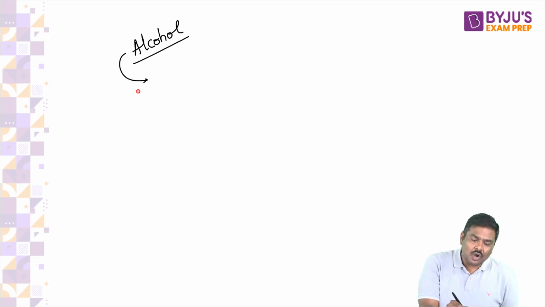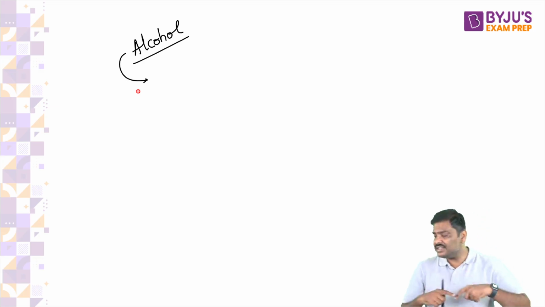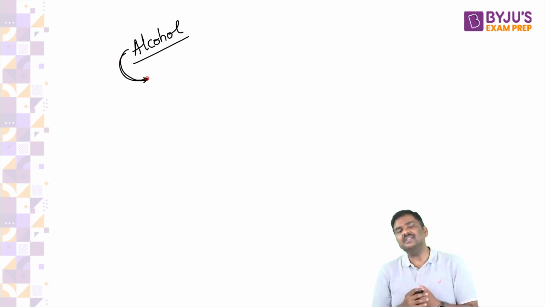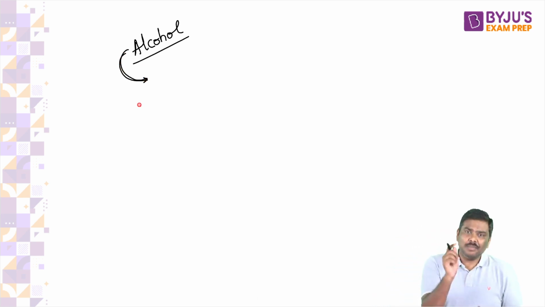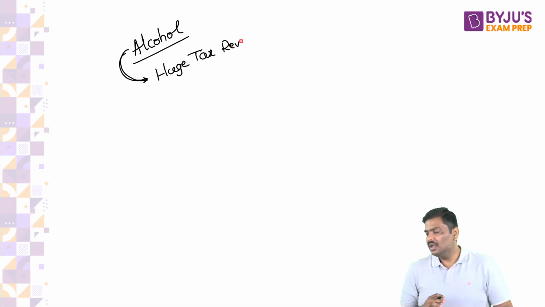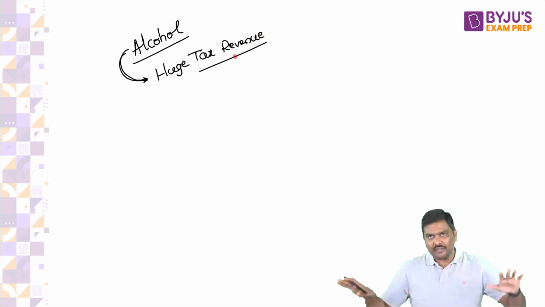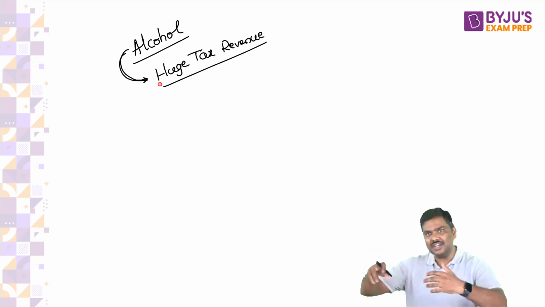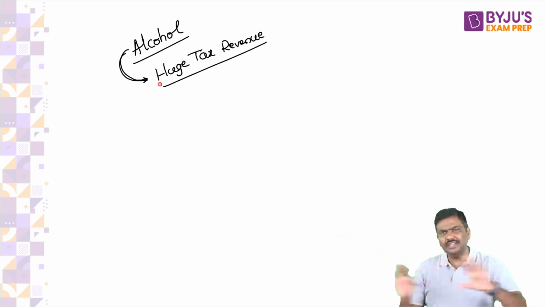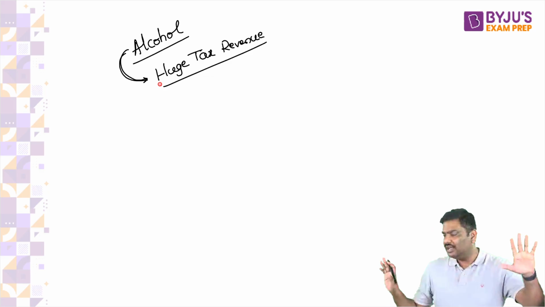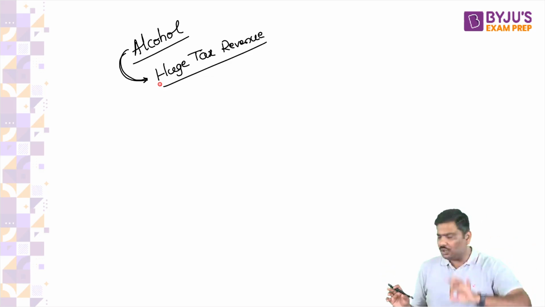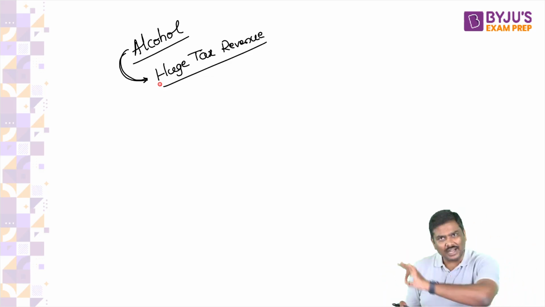Now, why is alcohol not there under GST for human consumption? The reason is very simple. The states are able to collect a huge amount of tax revenue by imposing taxes on a product such as alcohol. Now, the states are not okay with giving away this taxation power under the GST. That's it. The states are not okay with it. That is the precise reason even today alcohol is not under GST.